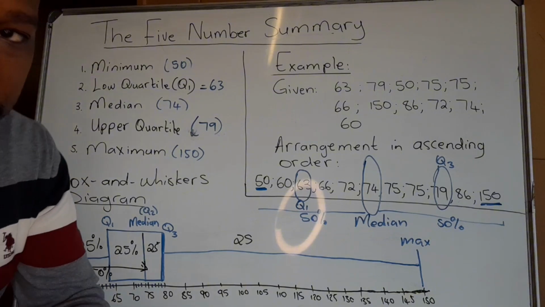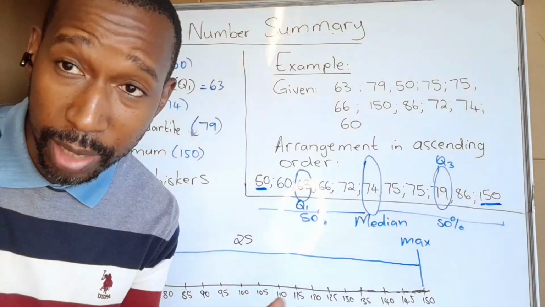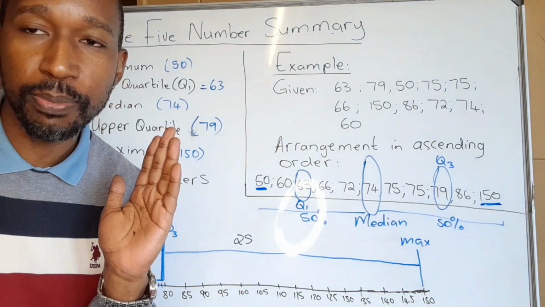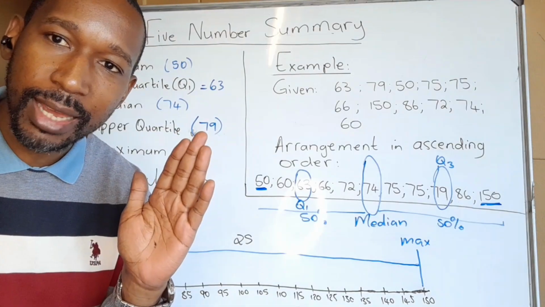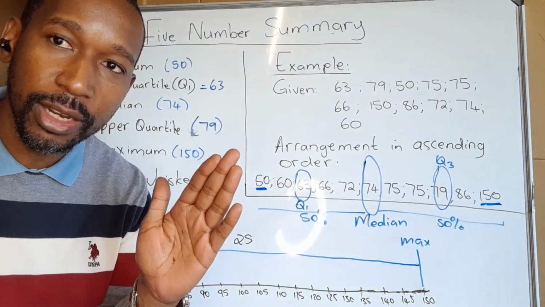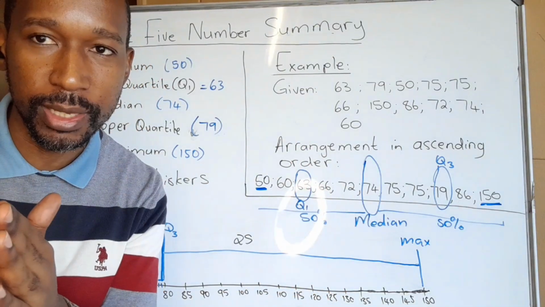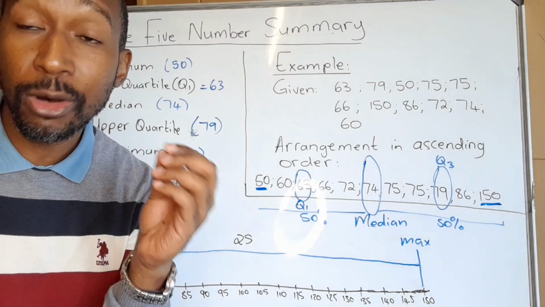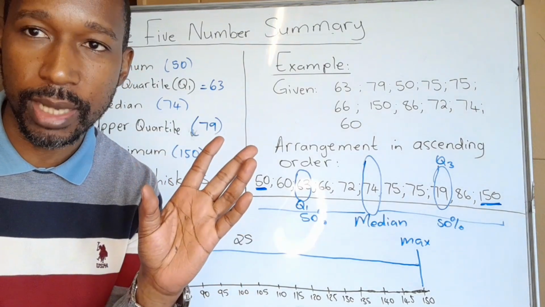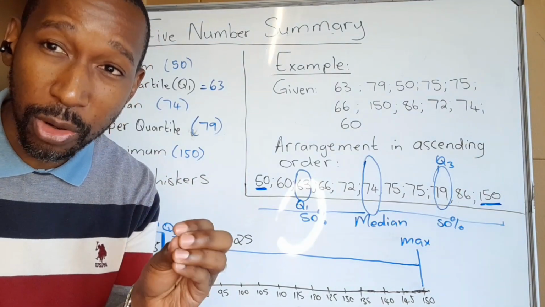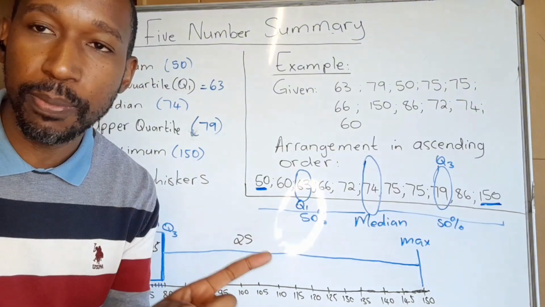Which is why I was saying, if somebody says that the median of a class is 30%, it automatically means that 50% of the learners have below 30%. 50% of the learners have above 30%. If the Q1 or lower quartile is 20%, it means that 25% of that very class has gotten below 20%.